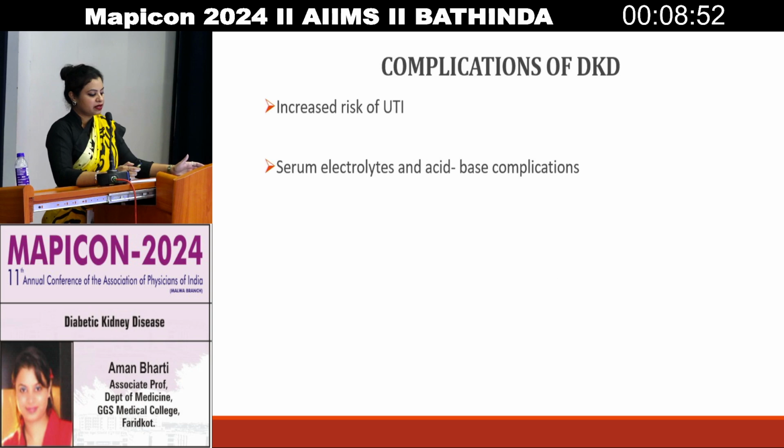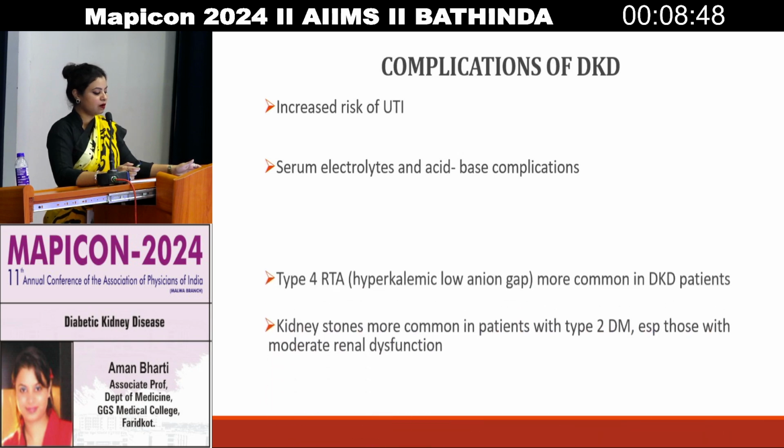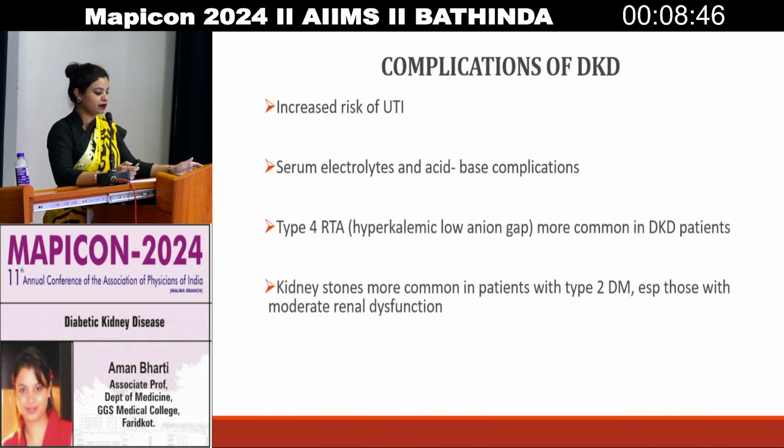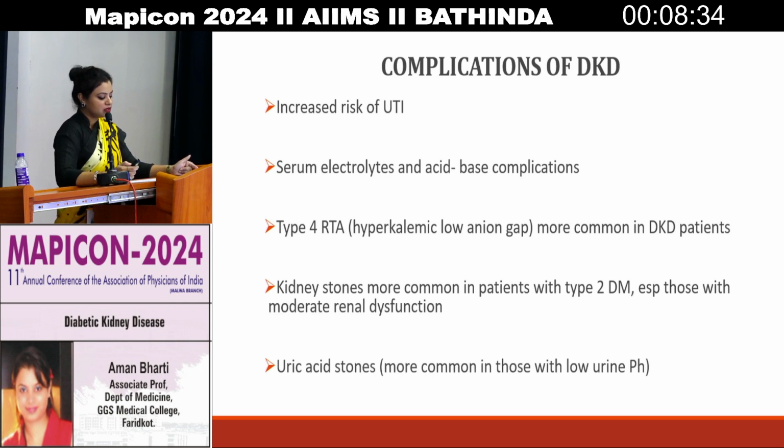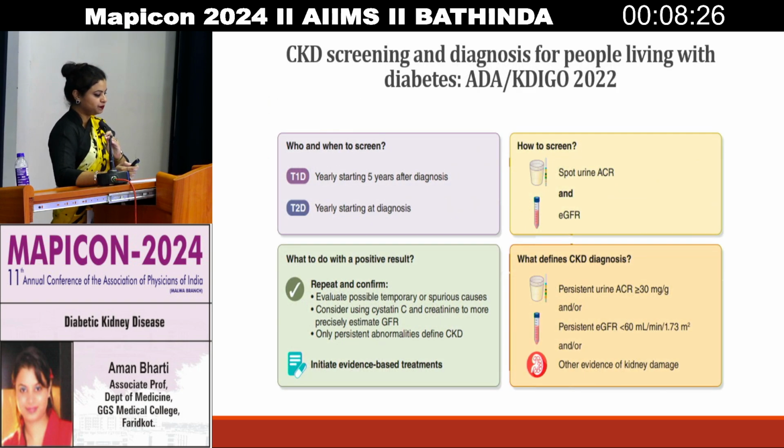The other complications could be an increased risk of UTI, and serum electrolyte and acid-base complications, such as type 4 RTA, that is hyperkalemic with a normal anion gap. They are more common in diabetic kidney disease patients. Even kidney stones are more common, especially in those with moderate renal dysfunction. A low urinary pH is more common, and it leads to uric acid stones. These are some of the complications of diabetic kidney disease.